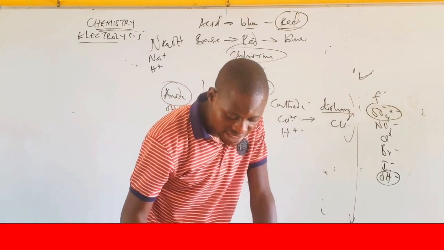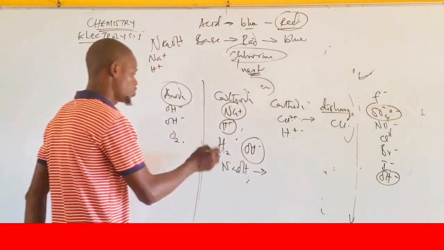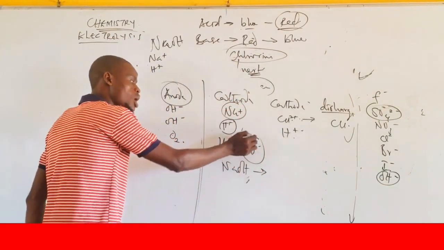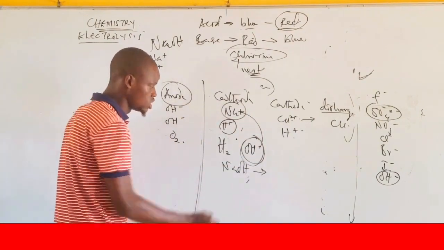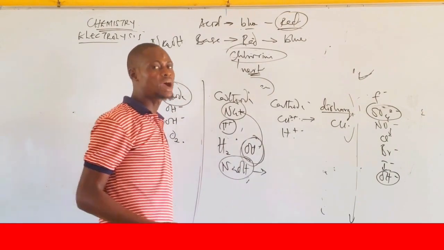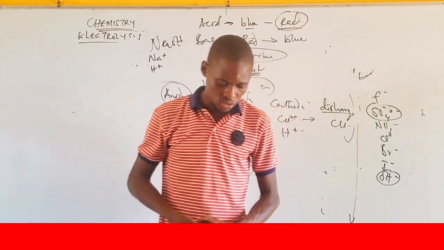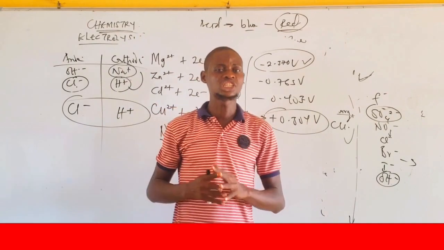But option E, alkalinity at the cathode increases. Don't forget I said at the cathode, more OH will be produced, which will react with sodium ion that is left at the cathode compartment, which will increase the sodium hydroxide concentration. That is question 6.